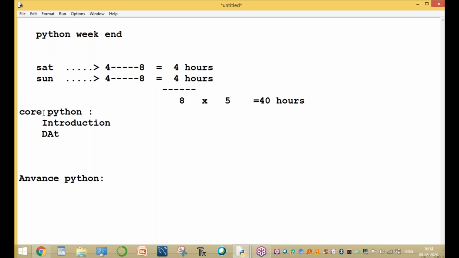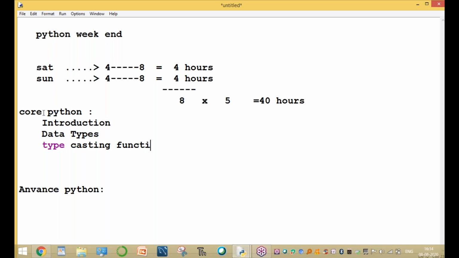And the next part is, what are the different data types? What are the different data types covered in Python? And what are the different type casting functions?